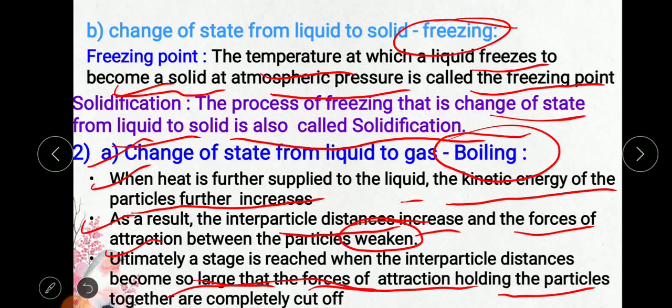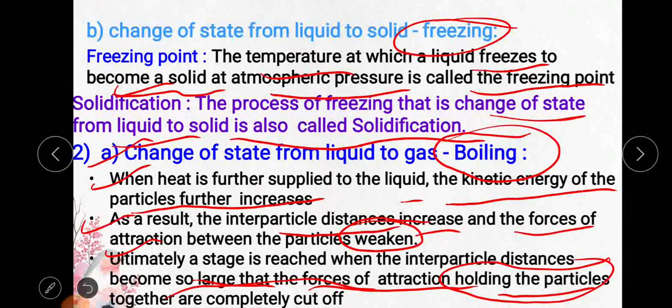So the final stage will come where the force of attraction leaves the particles, and when the holding capacity of the particles is lost, the particles are free to move from liquid to gaseous state.